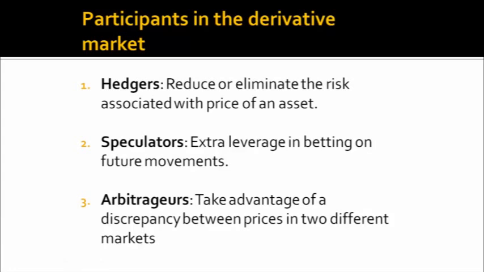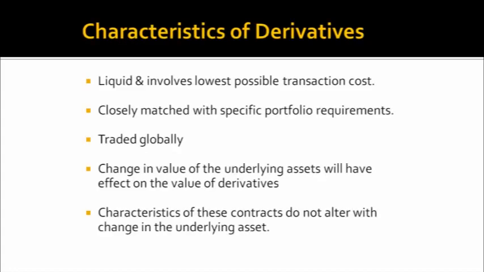Now if you think, what are the features of derivatives? What are their characteristics? Derivatives are traded at the lowest possible transaction cost, and they are traded globally. So they can be closely matched with specific portfolio requirements. And apart from that, derivatives do not alter their characteristics because of a change in the underlying asset.